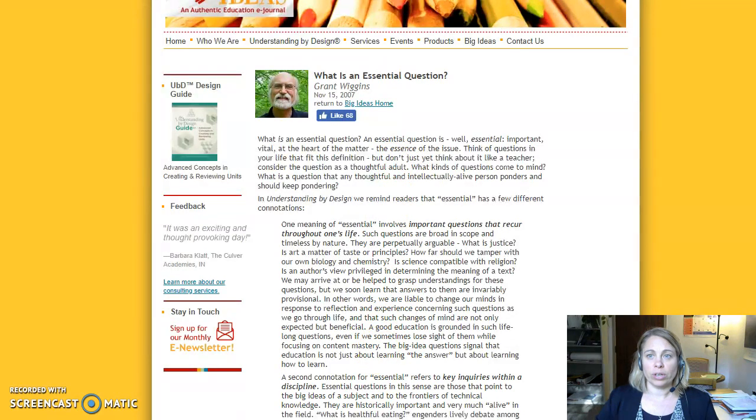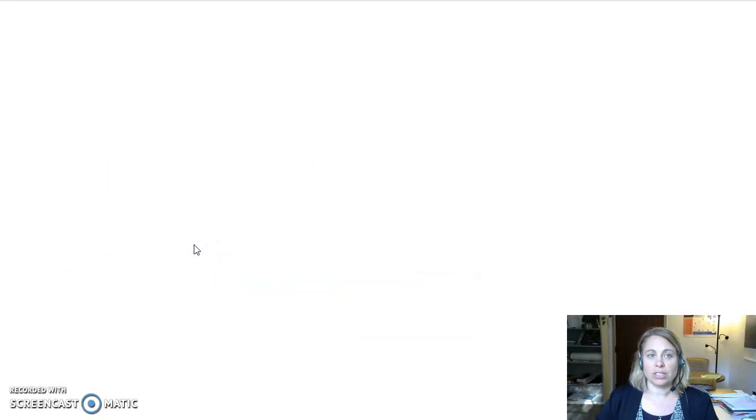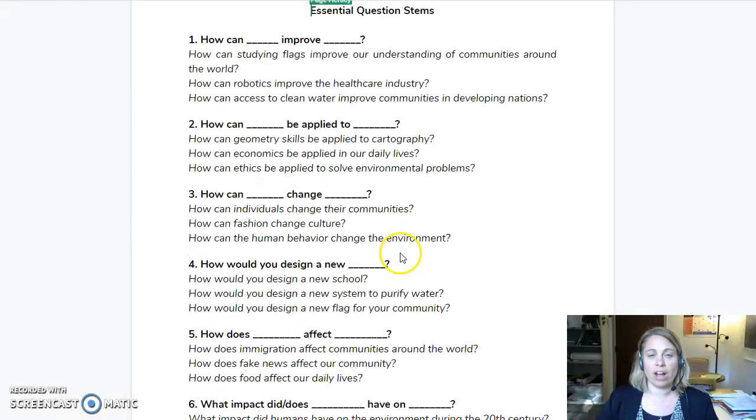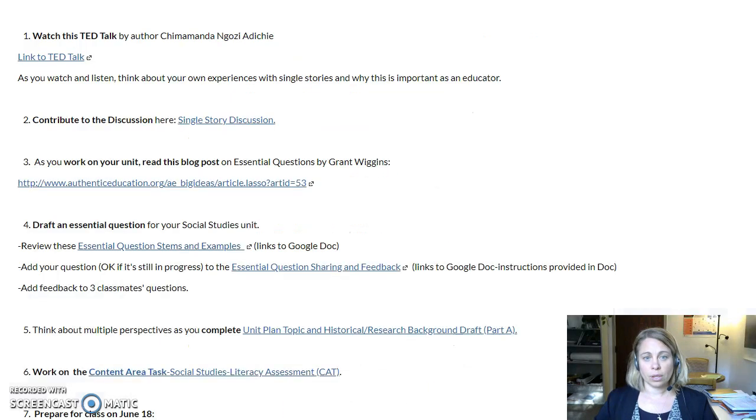When you complete reading the blog post, then you can take a look at some of these essential question stems and examples. There's a lot of different examples here as you're crafting your own essential question and you need some support in how to write those essential questions. You can try some of these sentence stems, so thinking about your topic, thinking about the important vocabulary words in your unit. You might want to try out some of these.